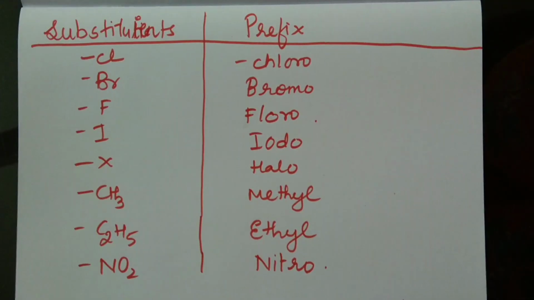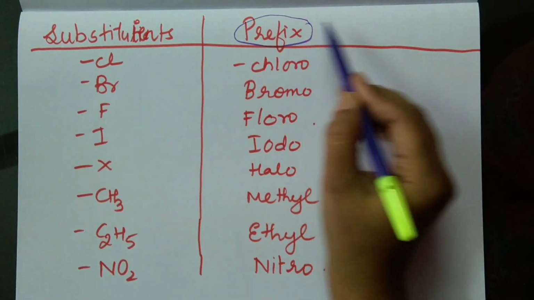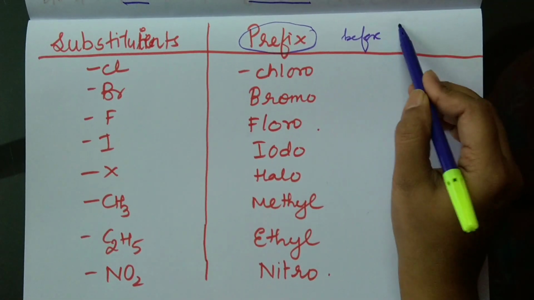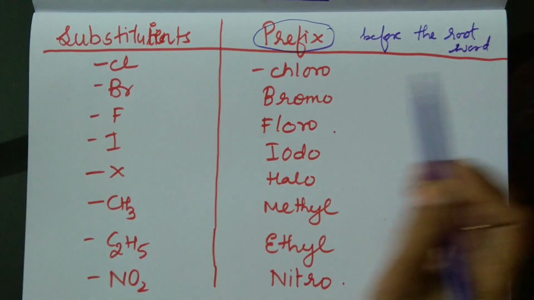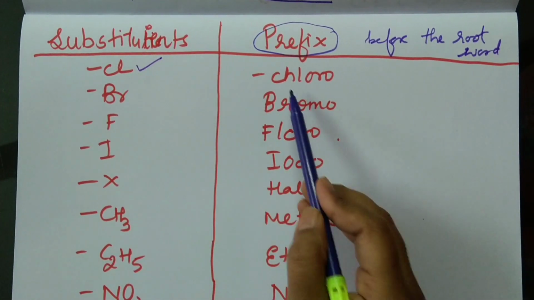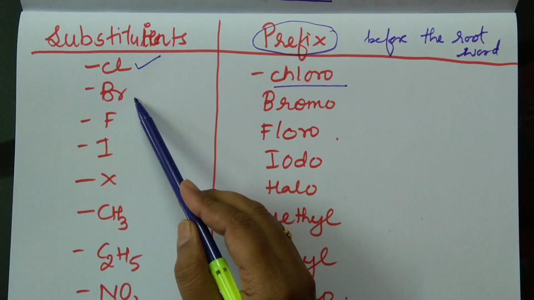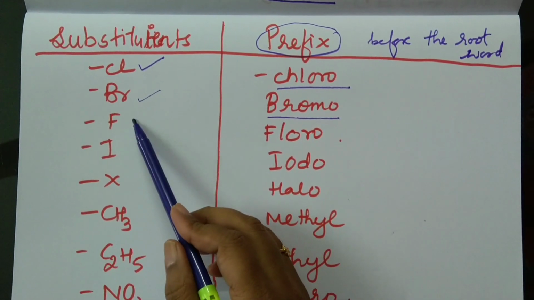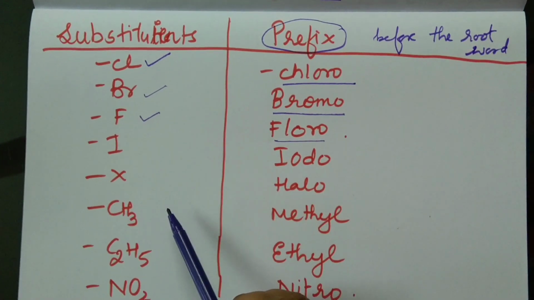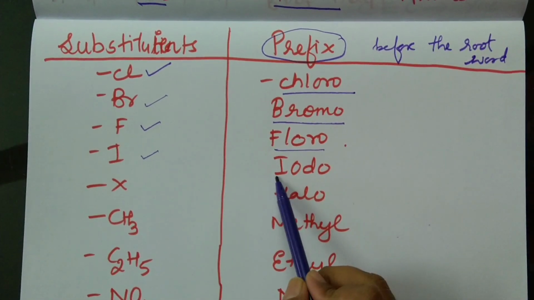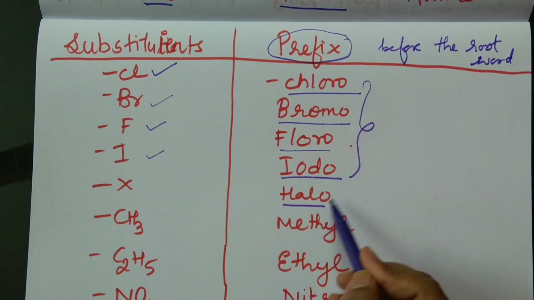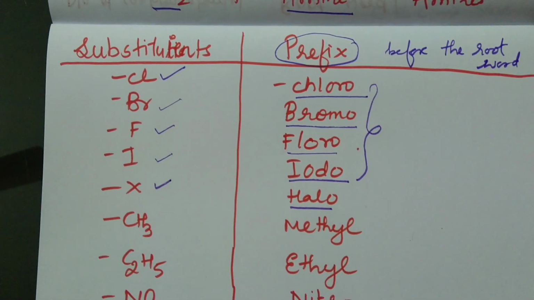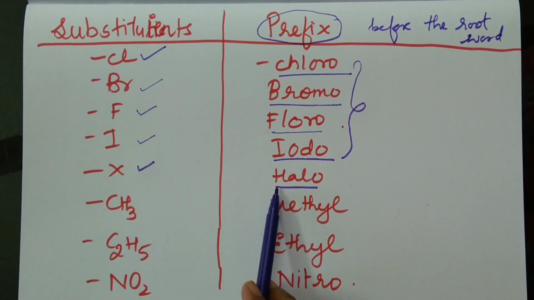Now let us look into the prefixes. We know that prefixes are fixed before the root word. So let us see some of the prefixes. So which are they? Cl is called chloro. If Br is present, it is called bromo. If F, fluorine, is present, then it is called fluoro. If I is present, it is called iodo. In general, all these are written as halo. If halo is written, then you have to write it as X. If X is present, the prefix is halo.